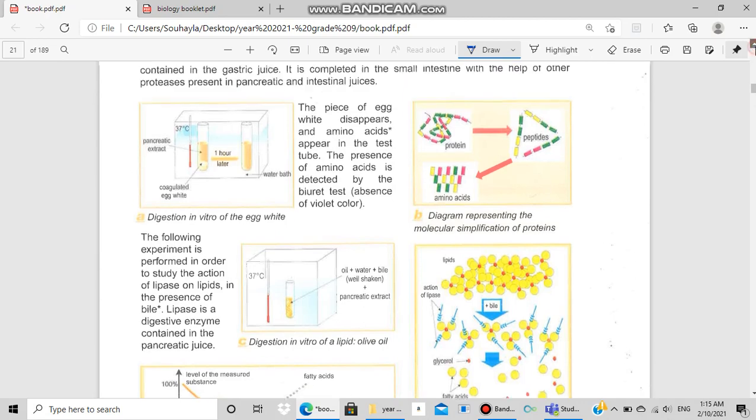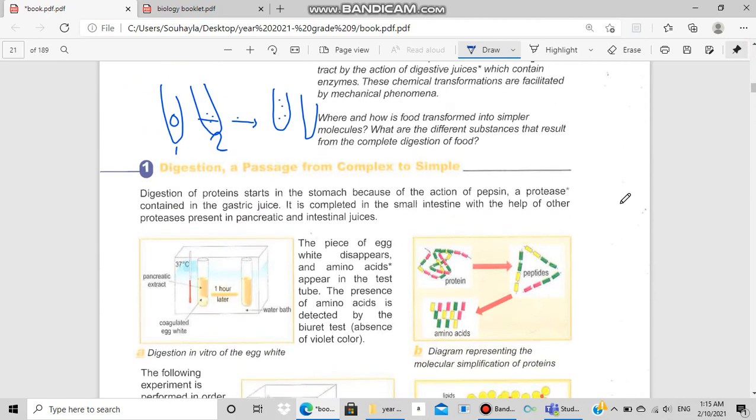Now, with this document, digestion, a passage from complex into nutrient. Digestion of a protein, you have to pay attention that this digestion starts in the stomach. If I give you true or false tomorrow, that digestion of a protein starts in the small intestine, in the mouth, you will tell me false, in the stomach. Why? Because of the action of pepsin. What is pepsin? Activity 3, pepsin is an enzyme.